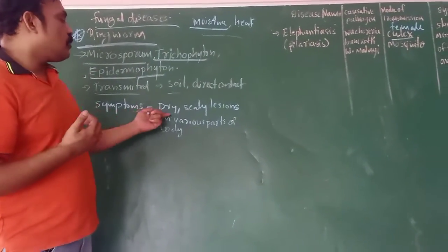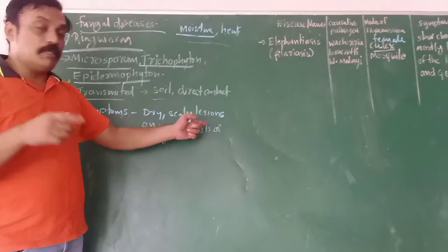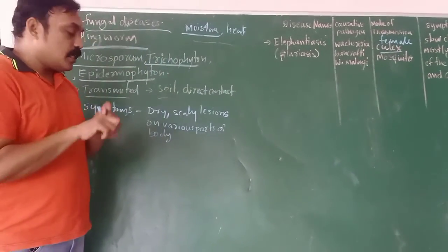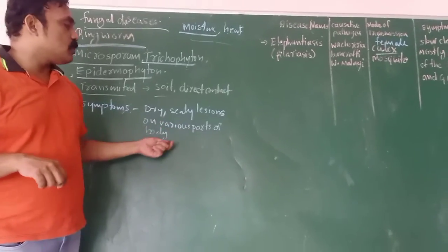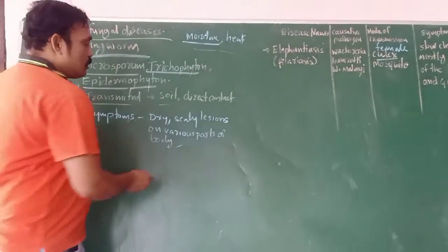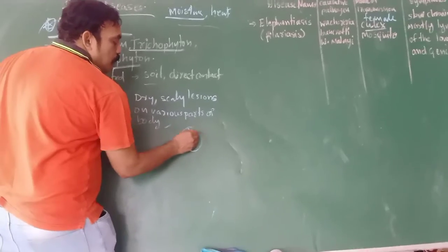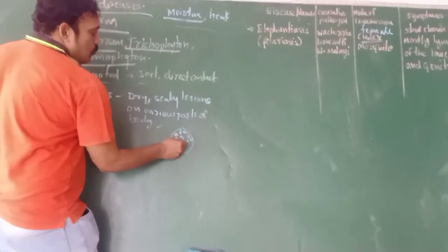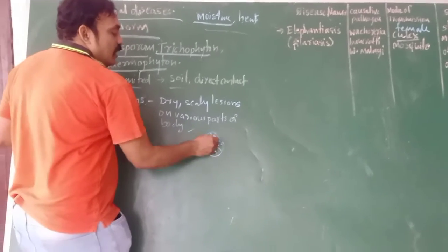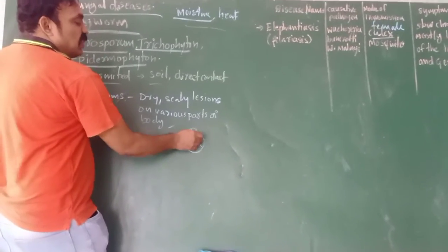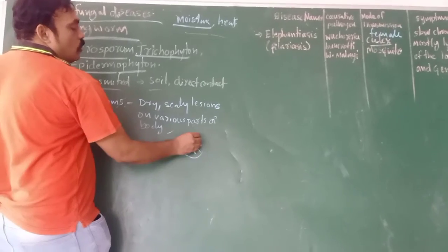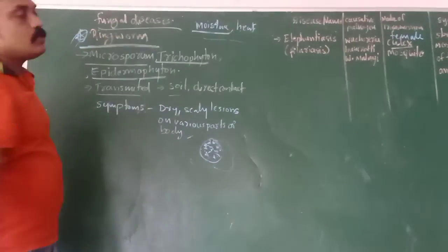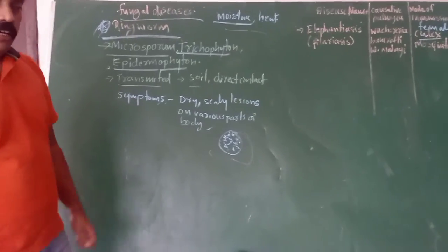Symptoms are dry scaly lesions, that means a place, such as between the toes, where tissue is formed on various parts of the body, like between the toes and the ankle. It causes dry skin and itching at that place. Slowly it is spreading. So ringworm is another type of fungal disease. Thank you.